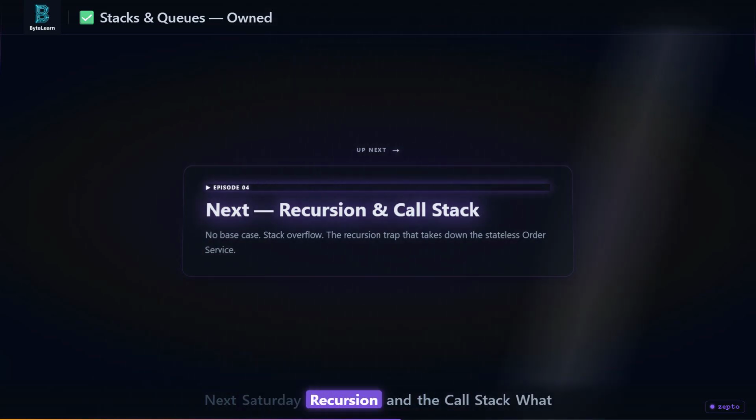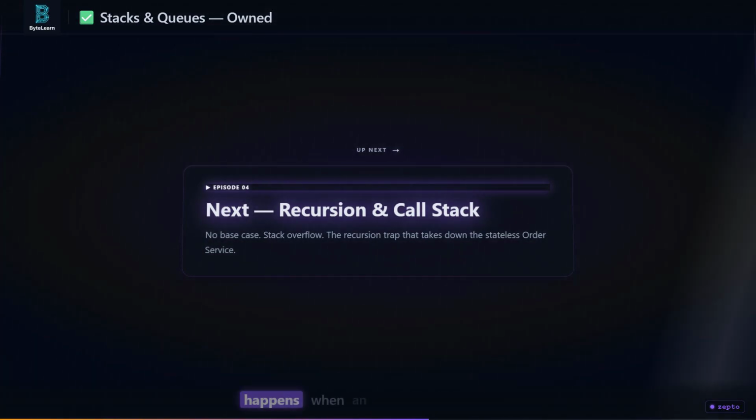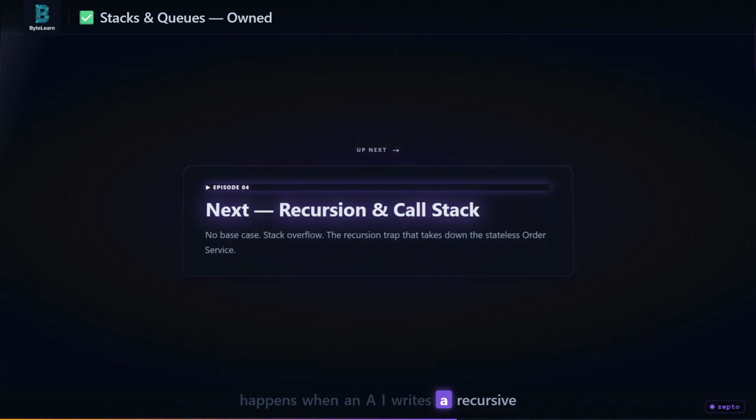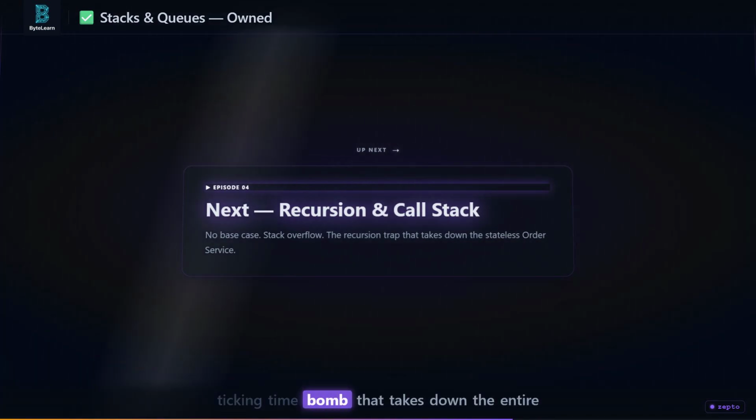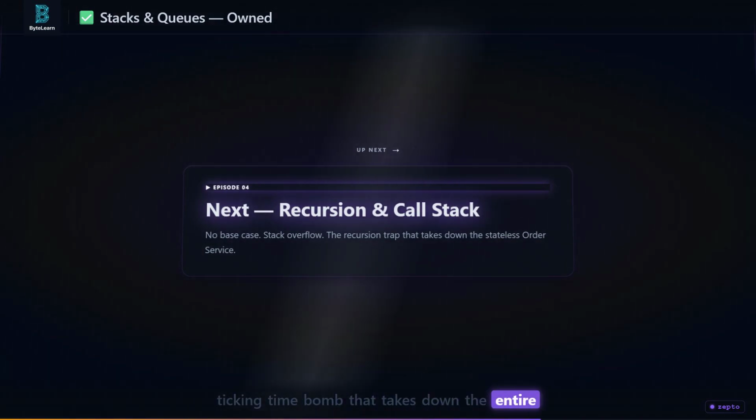Next Saturday, recursion and the call stack. What happens when an AI writes a recursive function without a bounded depth? It creates a ticking time bomb that takes down the entire order service.